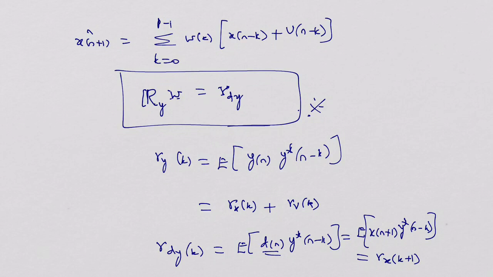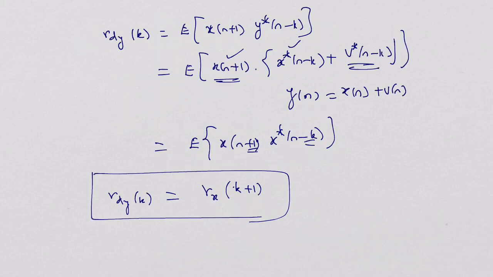This is equal to expectation of x of n plus 1 into y asterisk of n minus k, which again reduces to rx of k plus 1. So rdy of k is also reduced to rx of k plus 1.